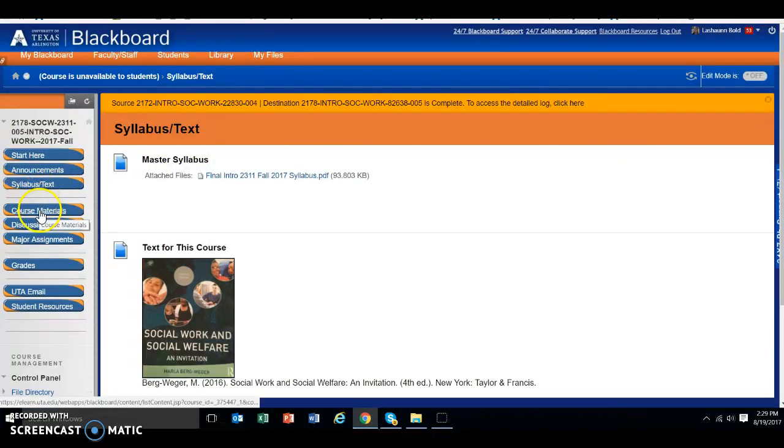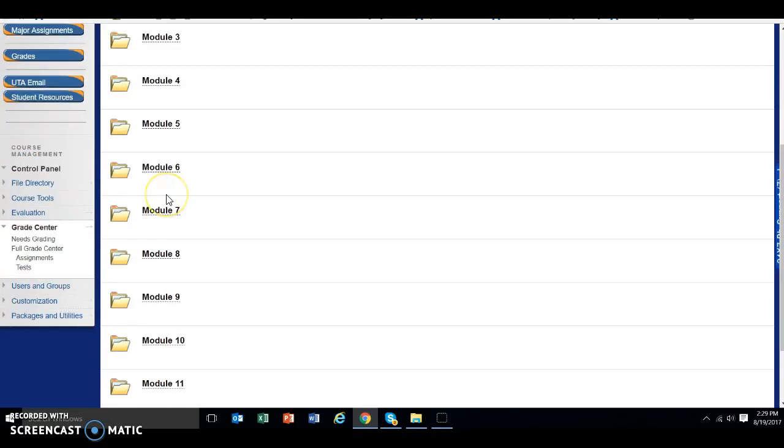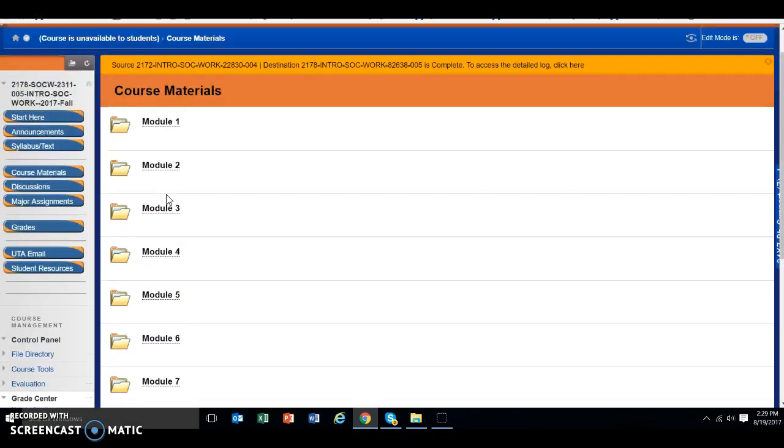One of the most important areas is right here, this course materials area. In this area, there are 13 different modules, kind of coinciding with every week of school, but school starts on a Thursday this week, so it gets a little bit jumbled up. So typically we have anywhere from 15 to 16 weeks in a course. This one actually sort of wraps up in the 13th week.